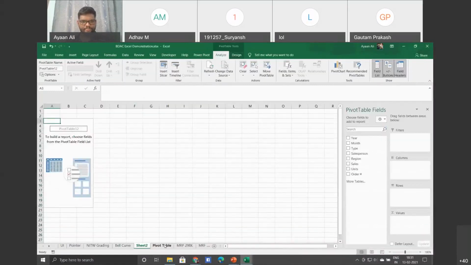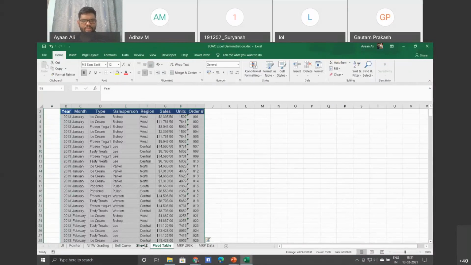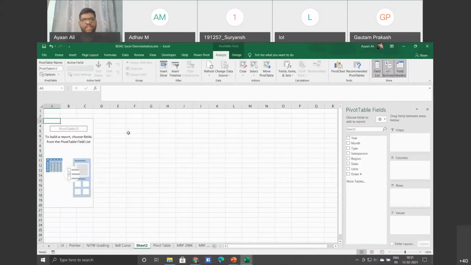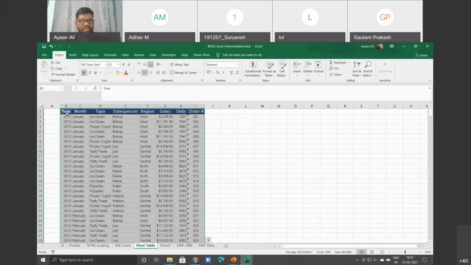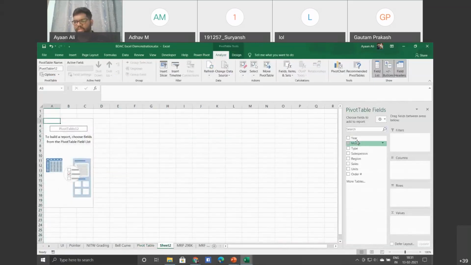Okay, then here now if you see the table, let me just show you that data as well. Here we have year, month, type, salesperson, region, units, order. Here also we have the same thing if you look at this side. But here now the table is completely up to us based on how we customize it. So it is very easy.